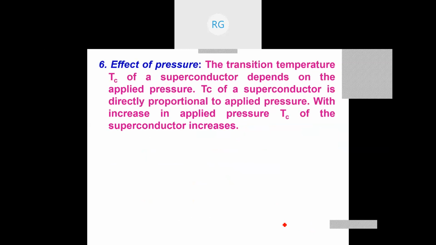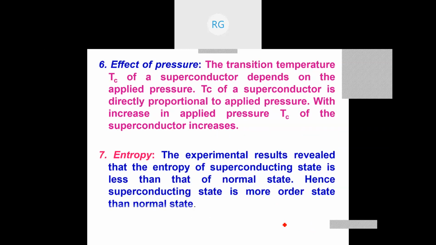It was observed that as the pressure is increased, the Tc value decreases. So as the pressure is applied more and more, the Tc value decreases. But you cannot increase the pressure more and more to decrease the value of Tc, because the higher the pressure you apply, the more possibility there is for the superconductor to break. Hence, there is a limit on the pressure that can be applied on a superconductor.